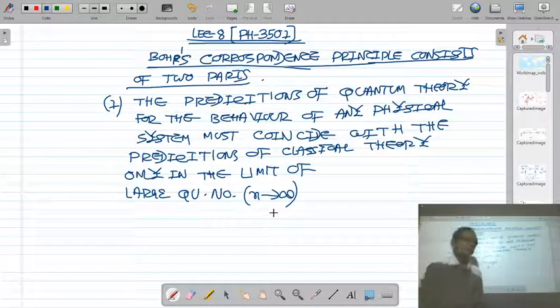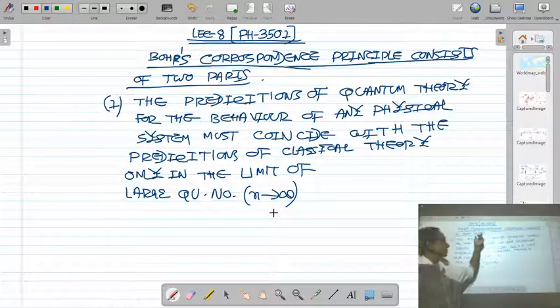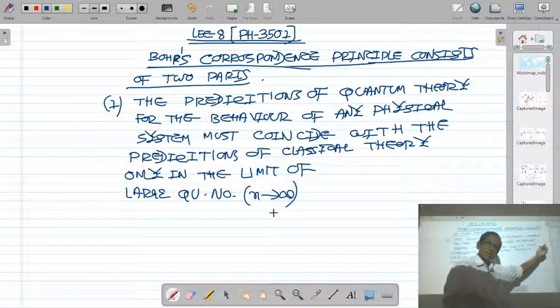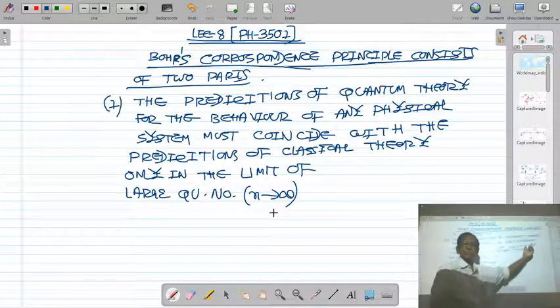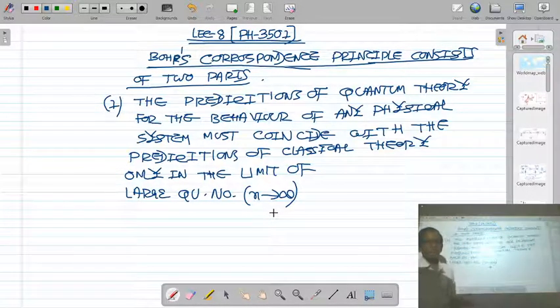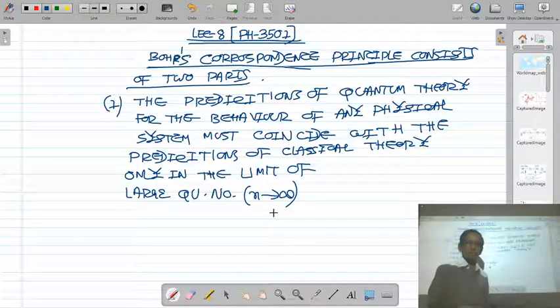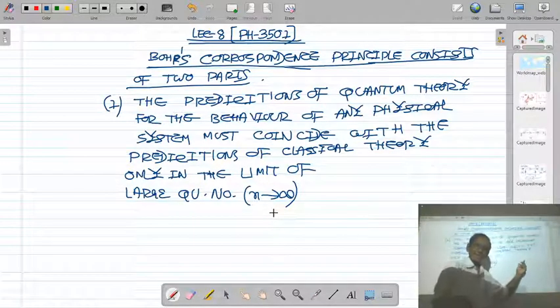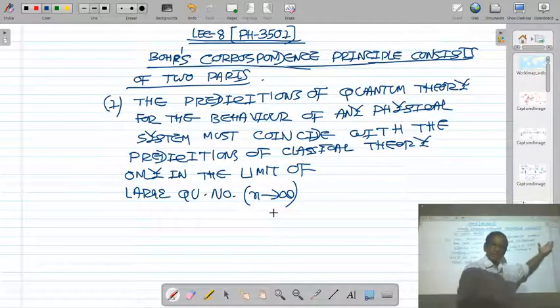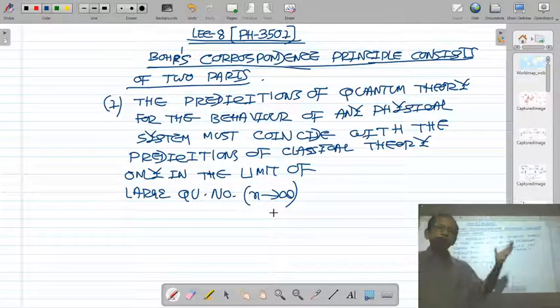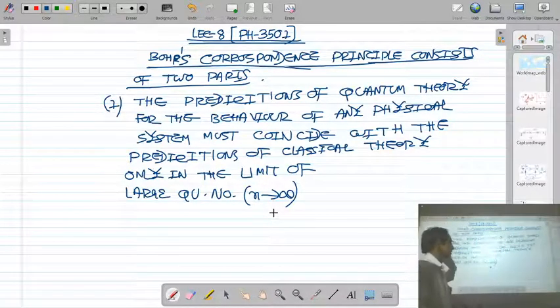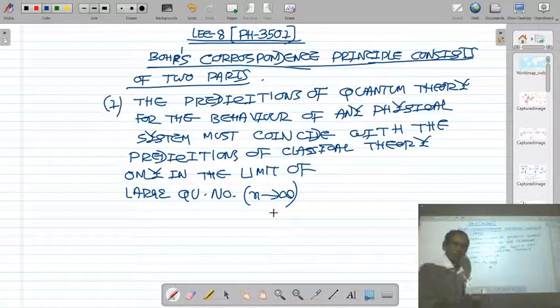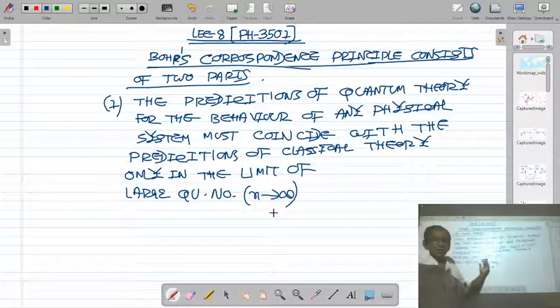Not for small quantum number, but only for large quantum number, n tends to infinity.